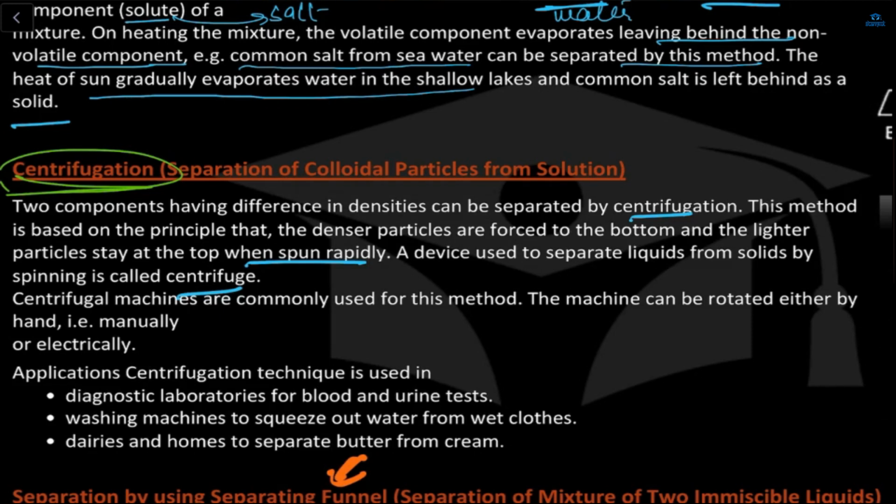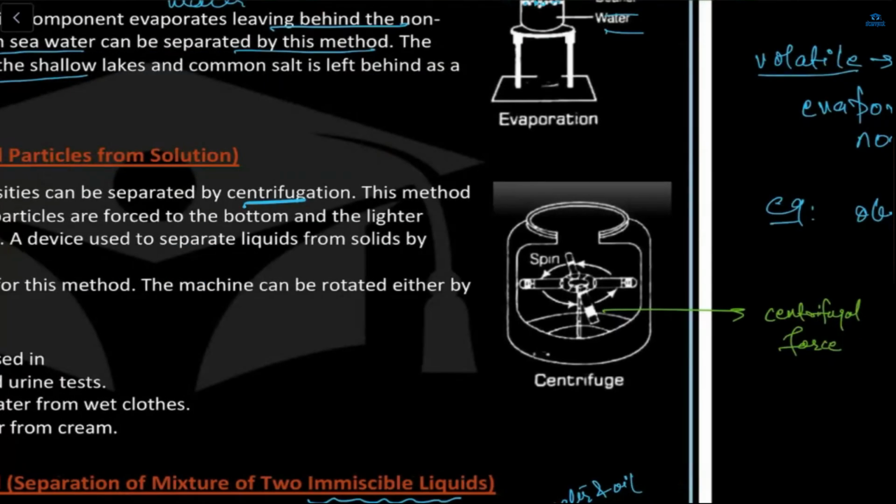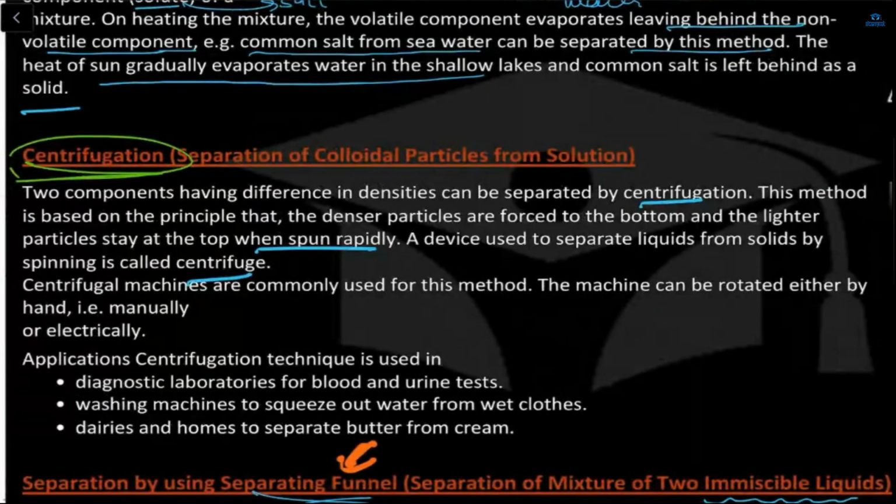Okay. So it's a method of separating the suspended particles of a substance from a liquid, in which the mixture is rotated at a high speed. Here the denser particles are forced to the bottom, and this is the centrifugal force. This thing is rotating, right? If you spin a bottle of water, the water will always go to the opposite side from where you're spinning.